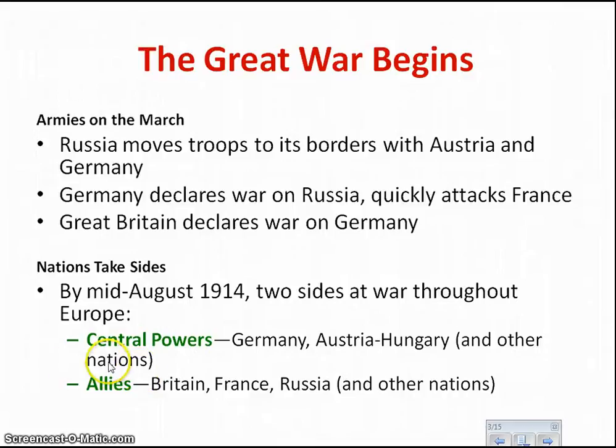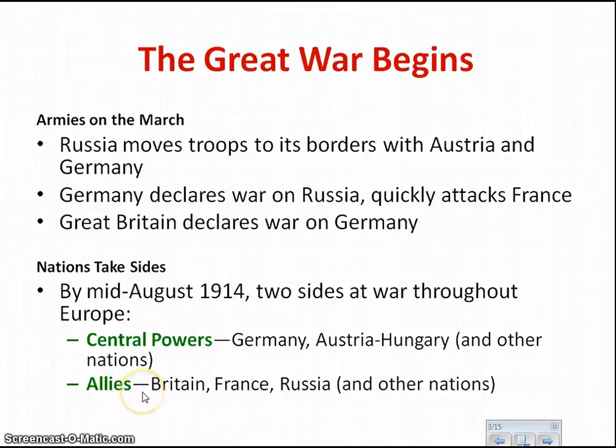Now for the Allied Powers, we have a huge change. The first change is Italy. If you remember from last week, Italy was actually part of an alliance with Germany and Austria-Hungary. Well, all of a sudden, Italy switches sides to the Allies.